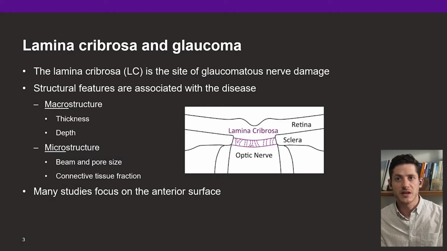It has been shown that several macrostructure parameters, such as thickness and depth of the lamina cribrosa, and microstructure parameters, such as beam and pore size and connective tissue density, are associated with glaucoma. Furthermore, the lamina cribrosa microstructure was shown to be complex and to vary axially and transversely. Nonetheless, many studies still concentrate on the anterior laminar surface, disregarding the complexity of this significant structure.